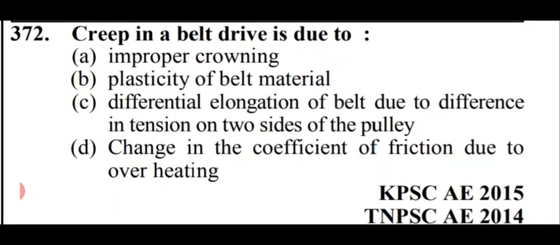Creep in a belt drive is due to. Options are improper crowning. Second option is plasticity of belt material. Third option is differential elongation of belt due to difference in tension on two sides of the pulley. And the fourth option is change in the coefficient of friction due to overheating. So in this case, option number C is right. That is differential elongation of belt due to difference in tension on two sides of the pulley. Option number C.